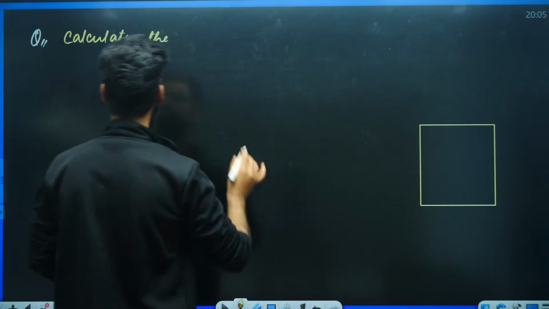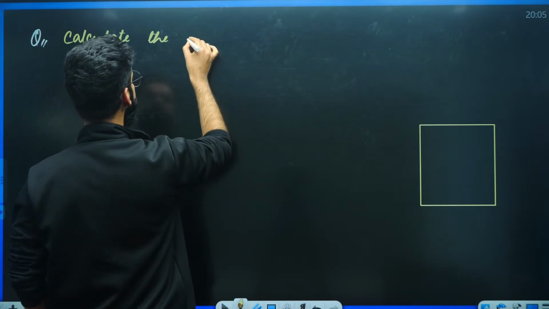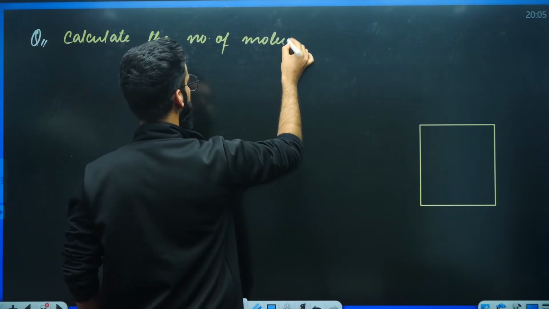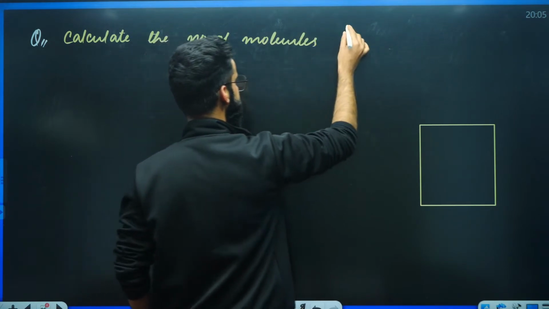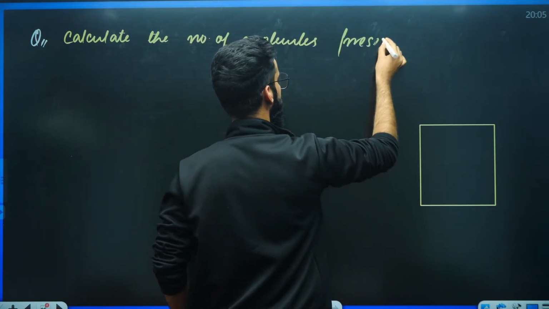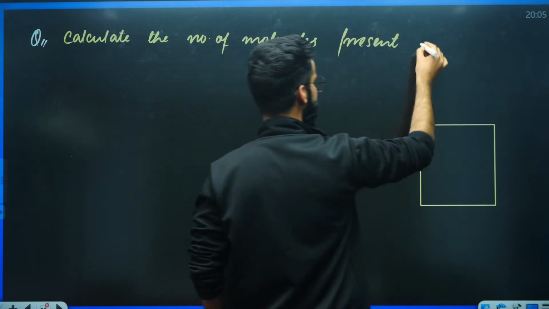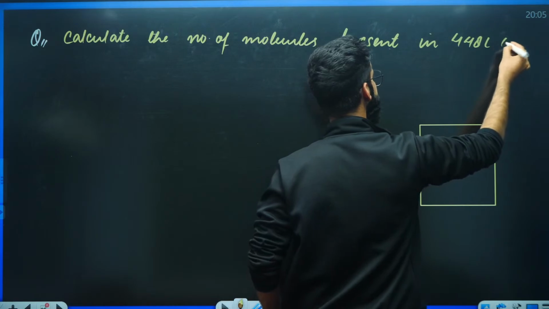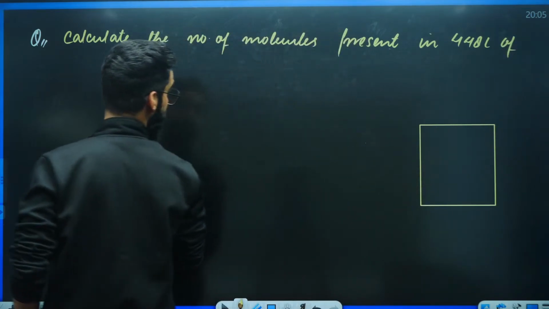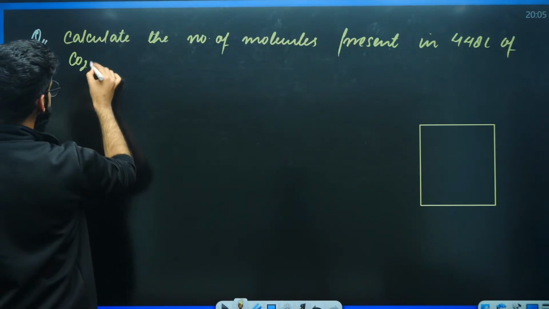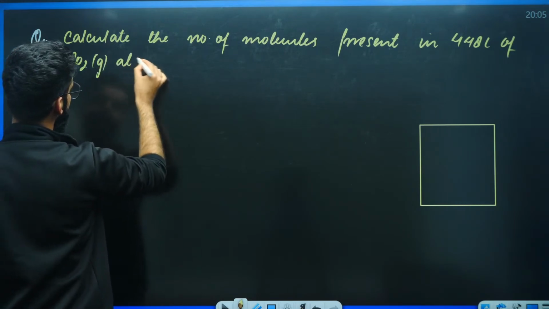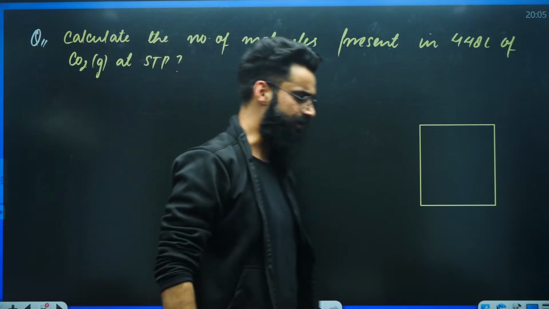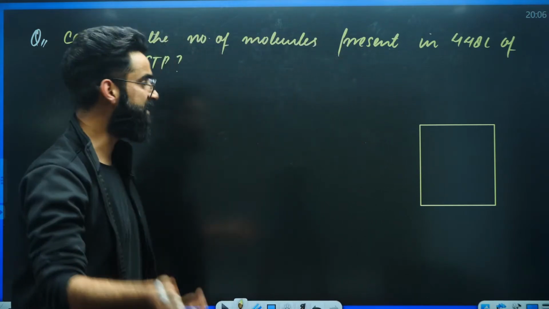The question is, again, a very simple one. Calculate the number of molecules present in 448 liters of carbon dioxide gas at STP. Can you solve this question quickly? It's again a simple one.